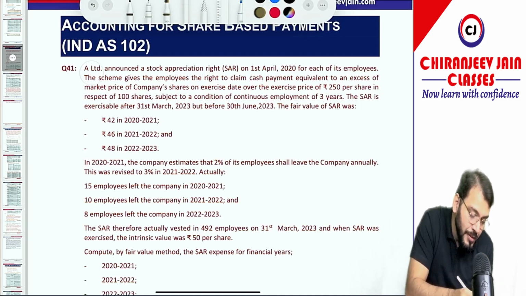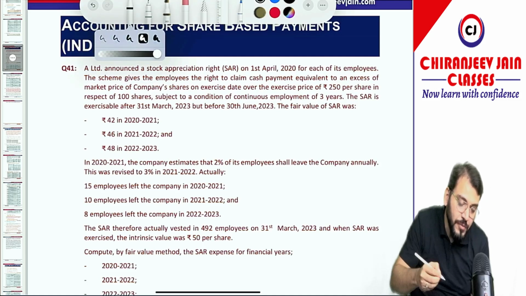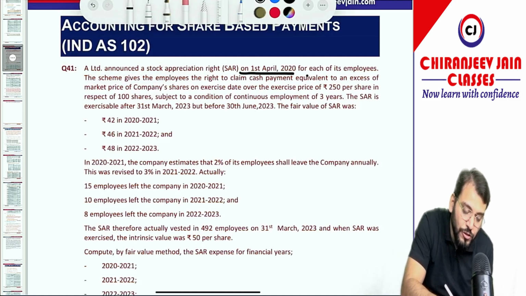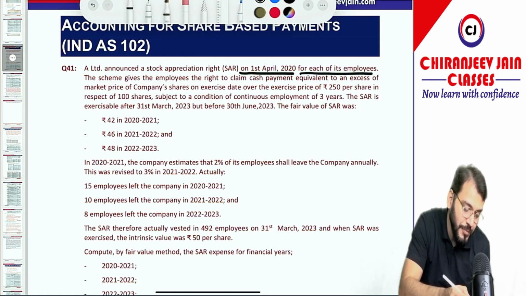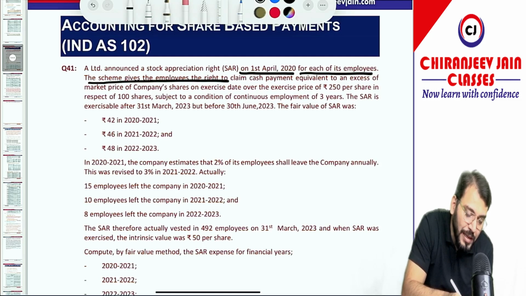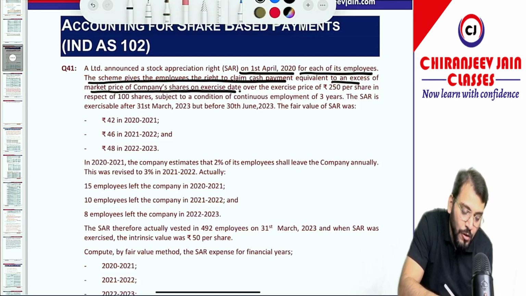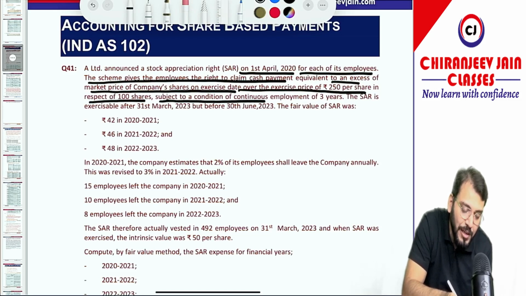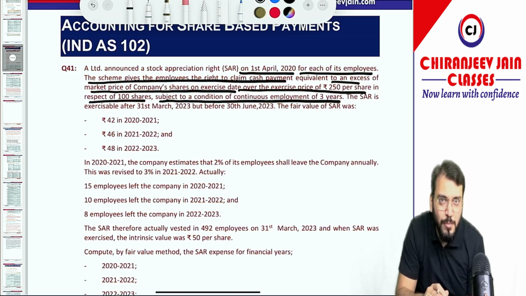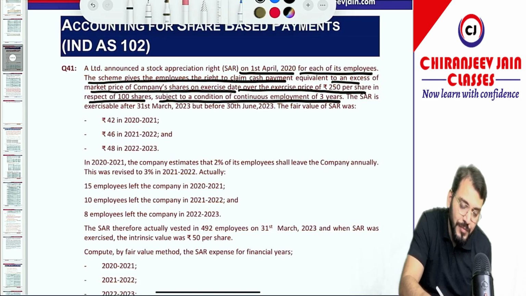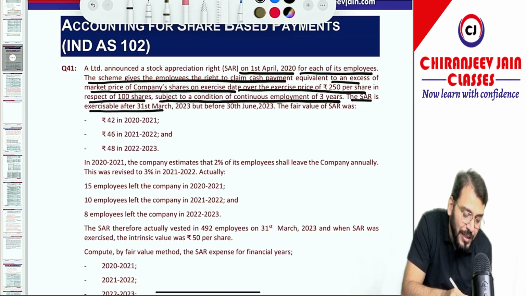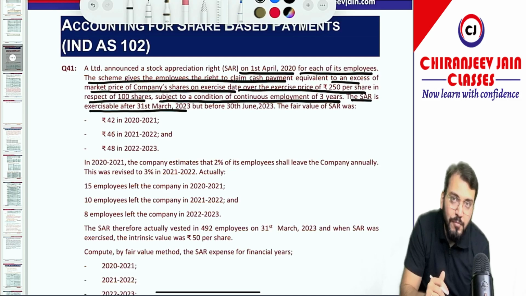A Limited announces a stock appreciation right on 1st April 2020 for each of its employees. The scheme gives the employee the right to claim cash payment equivalent to an excess of market price of company shares on exercise date over the exercise price of 250 per share in respect of 100 shares, subject to a condition of continuous employment of 3 years. So this is a question of SAR, cash settled SBP. The SAR is exercisable after 31st March 2023, means can I say 21, 22, 23, means the vesting period is 3 years.